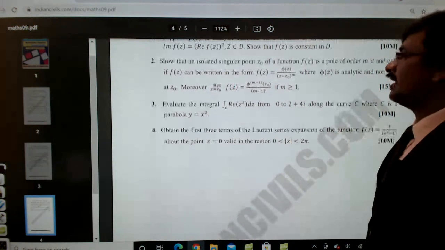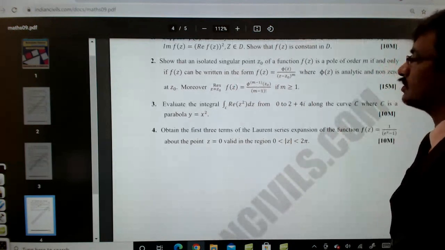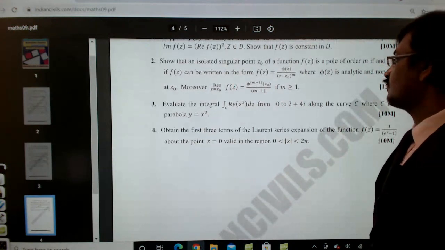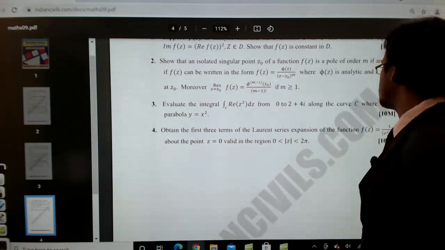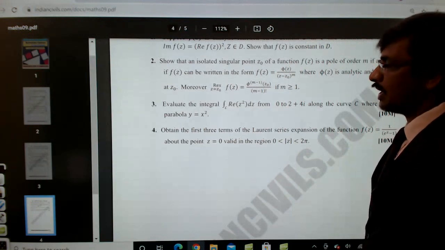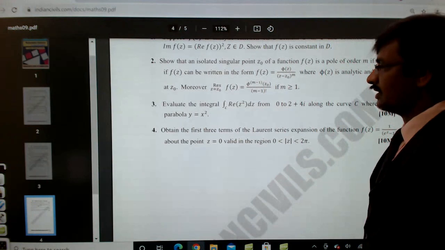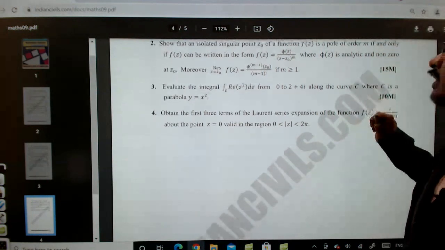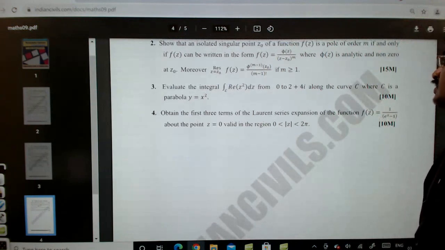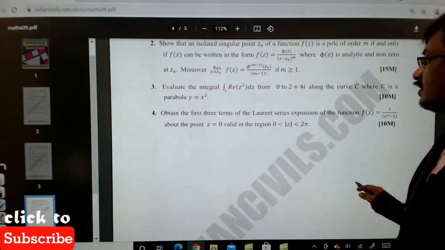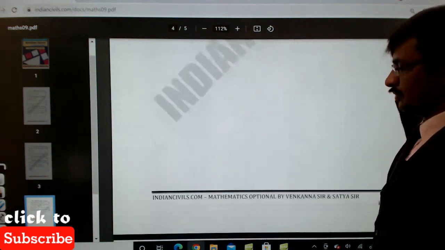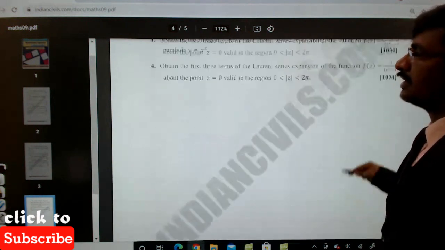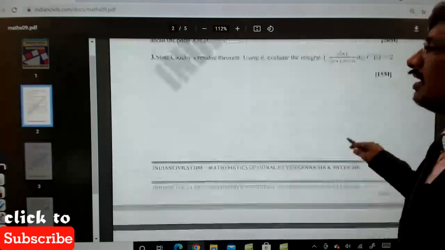And evaluate the integral over the contour C, real part of z square dz, from 0 to 2 plus 4i along the curve C, where C is the parabola y is equal to x square. This is a contour integration. Obtain the first three terms of the Laurent series expansion of the function f of z is equal to 1 by e power z minus 1. This is also a straightforward expansion. That's it. Got it? Mostly you should be able to solve all these questions.